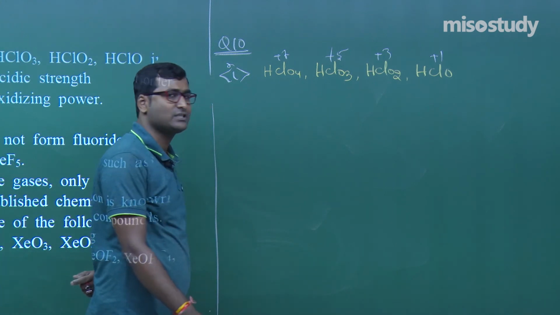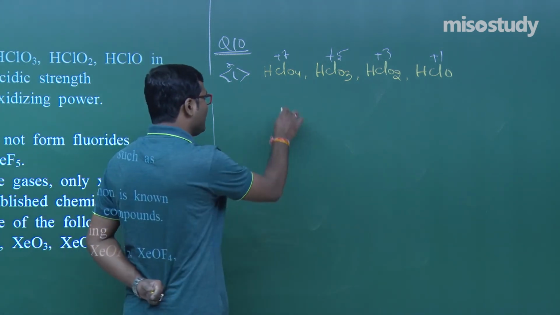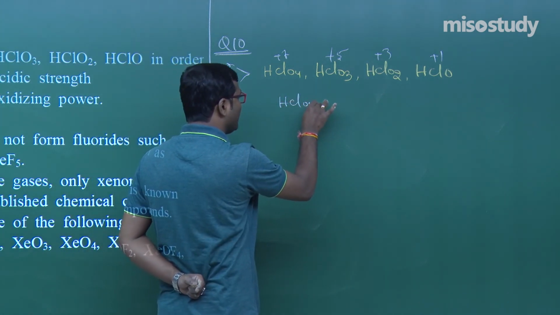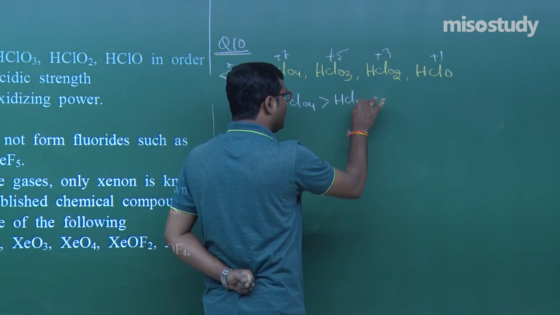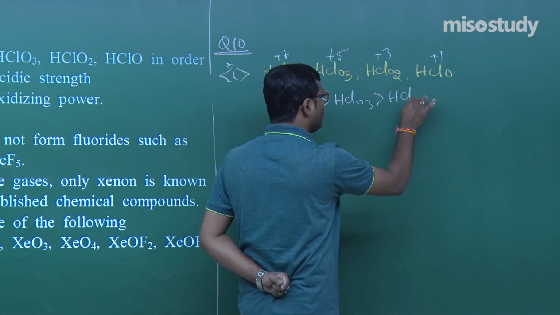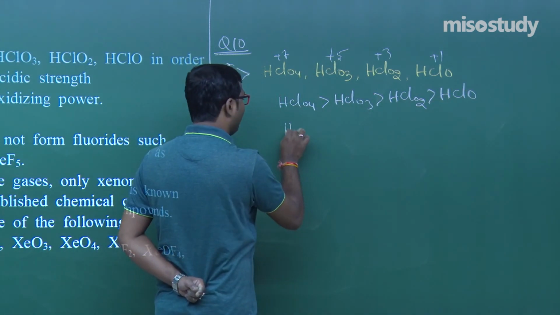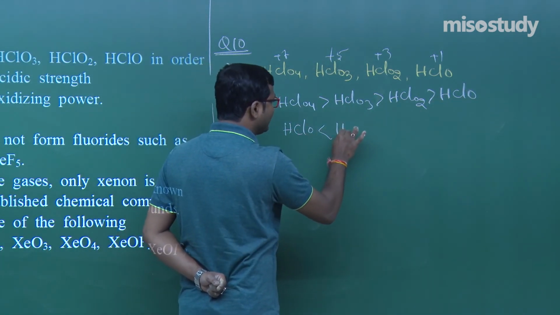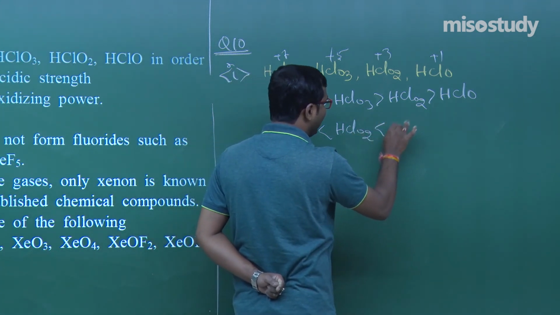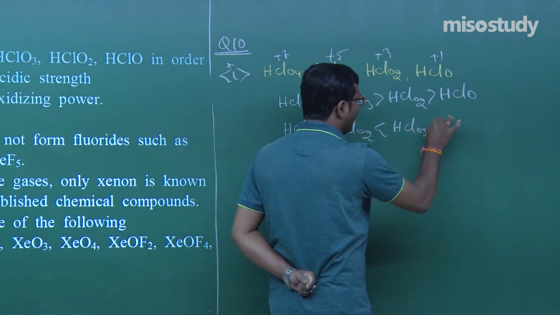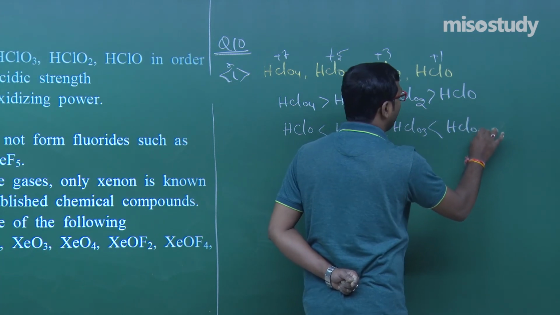The higher the oxidation state, the higher is the acidic nature. So the decreasing acidic nature is HClO4, HClO3, then HClO2 and then HClO. Or in the other form, the increasing order is HClO, HClO2, then HClO3 and then HClO4, my friend.